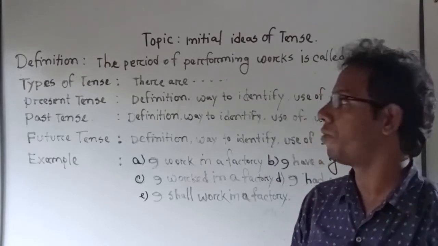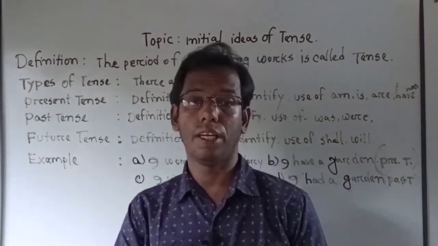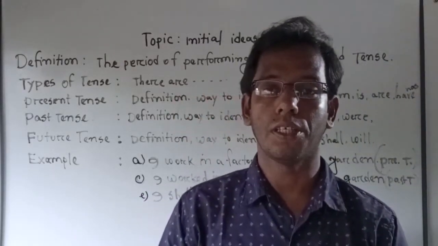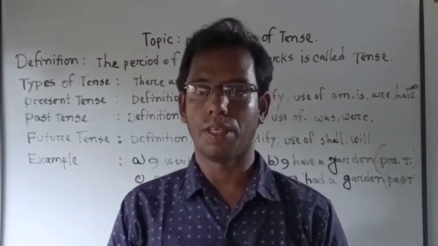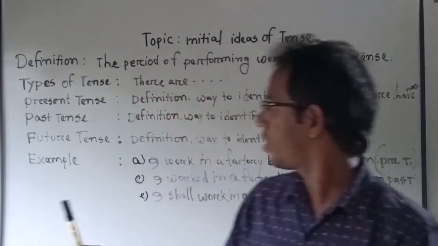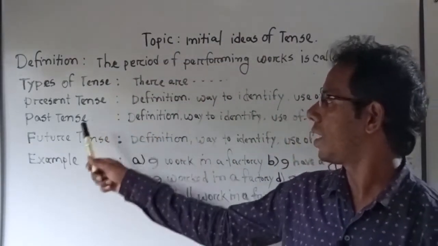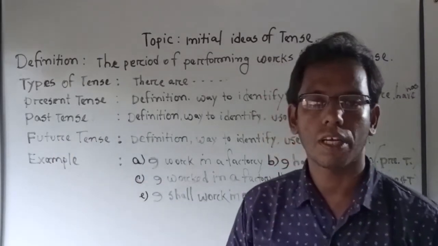Now, come to another point, types of tense. We know from our primary level that there are three types of tense, mainly, basically. One is present tense, another is past tense, and another is future tense.